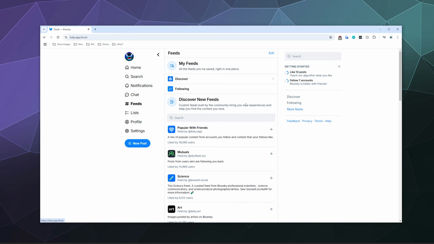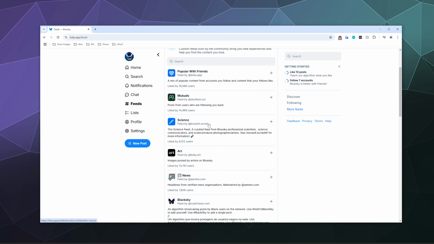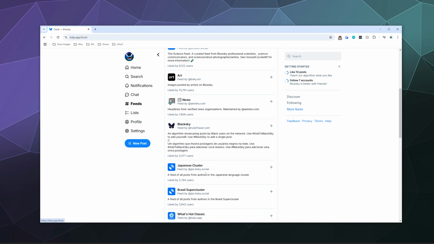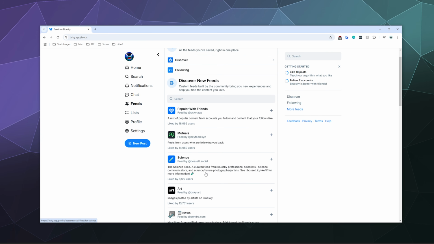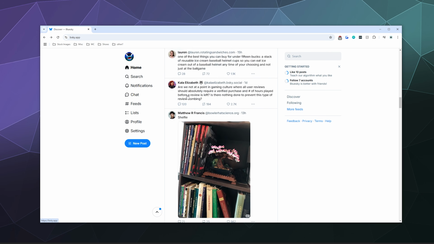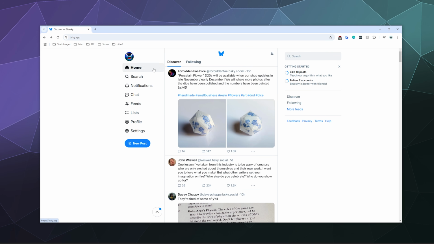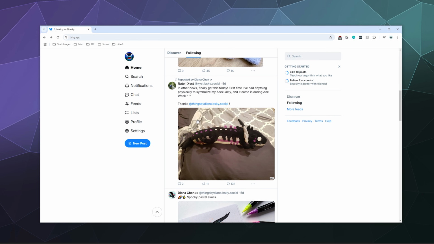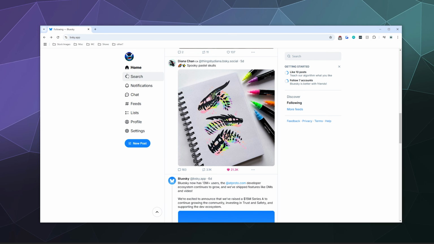Or I can go to these other feeds and I can look at different specific stuff in these feeds based upon stuff that's popular with my friends, stuff that's popular with mutuals, people who follow me back, stuff that's science related, art related. You have a lot of different options to find catered content that fits what you are interested in. And when you do follow those people, again, they will start to appear naturally on your regular Discover page, or they will definitely appear on your follow page. So there you have it.